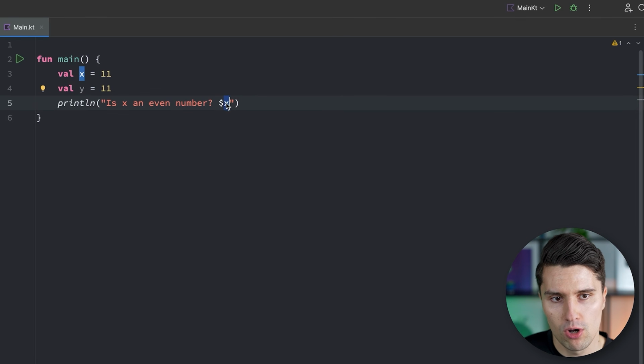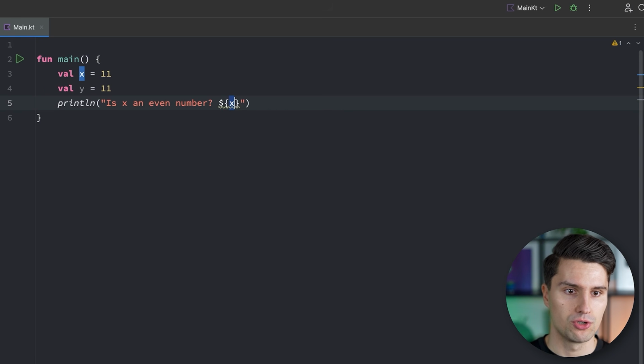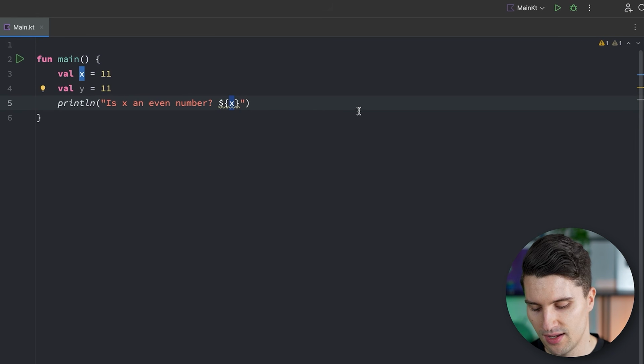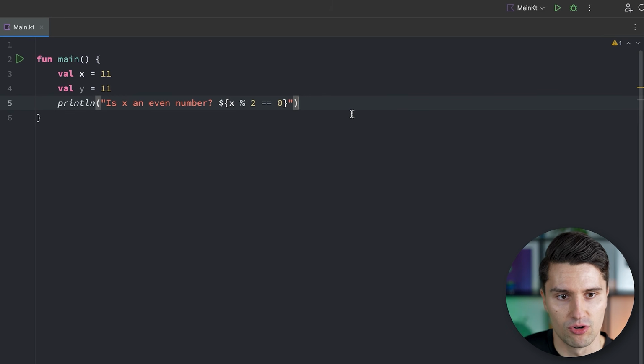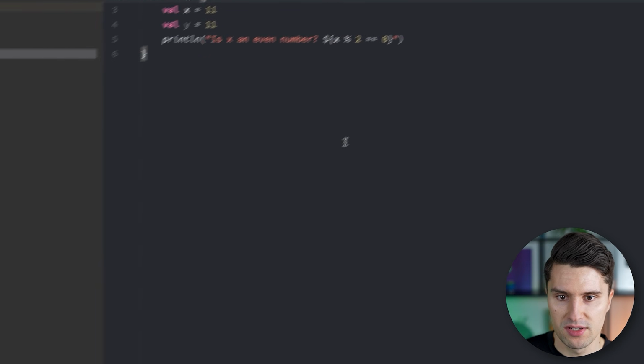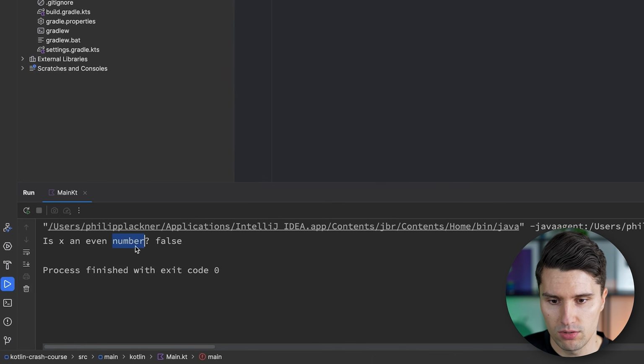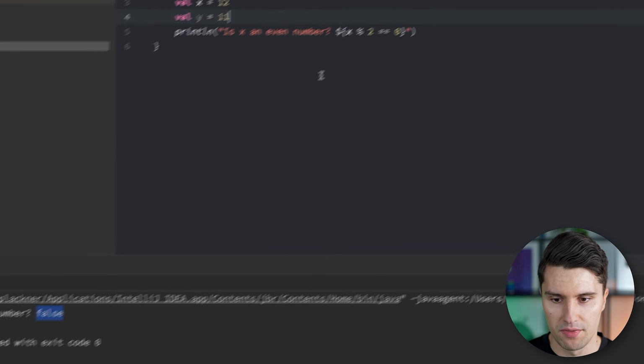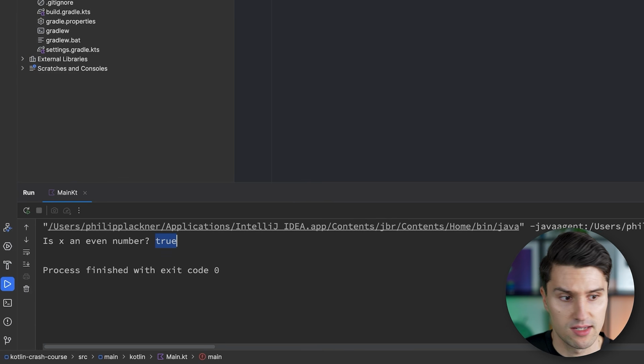And if we have a bit more complex expression here, like we had before with the modulo operator, comparing that to 0, then we can also use curly braces here. And in here we can really put any type of expression that we want, like what I cut out before. So whether x divided by 2 or x modulo 2 is actually 0. So if we now run this, it says, is x an even number? No, in this case not. If we change x to 12, rerun this, then it says, okay, x is actually an even number.